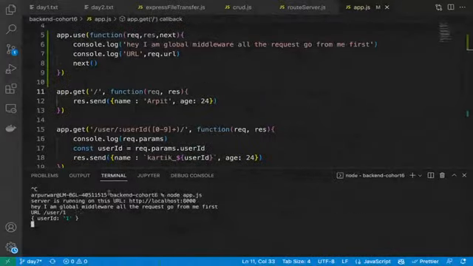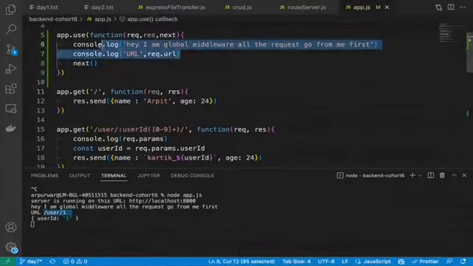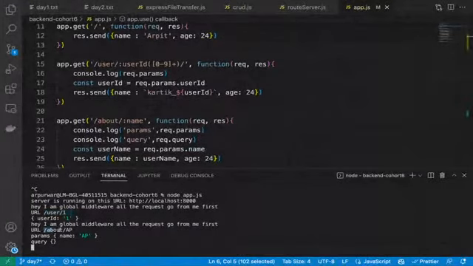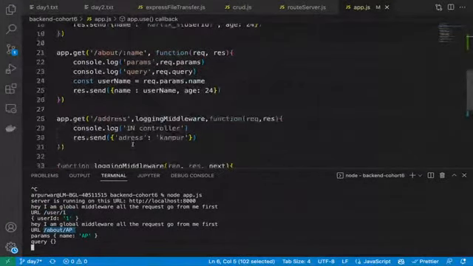Yeah. So let's call this one /user. So you can see the request URL is coming /user/1. So that's what we are in the global middleware for /user/1. Now let's access /about/ap. Correct. Now you can see our URL is /about/ap. Correct. Now let's try the address.